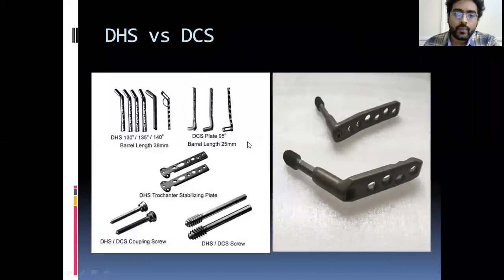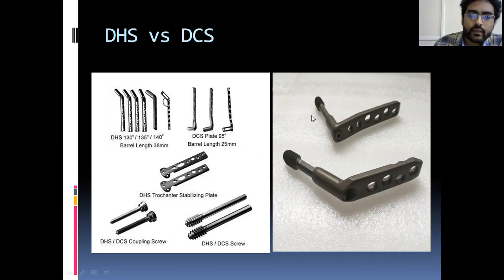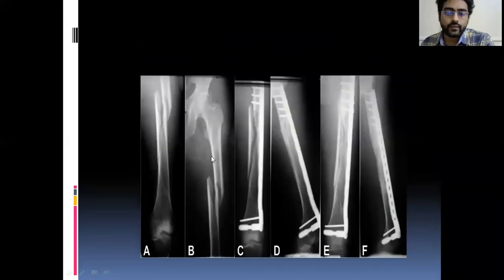Both look similar, but see, the lower one is a DHS, the upper one is a DCS. The difference is the angle between the barrel and plate. 95 degrees is DCS, and 130, 135, 140 or 150, any such angle, is a DHS, dynamic hip screw. These are the applications of the DCS, dynamic condylar screw, in supracondylar fractures.